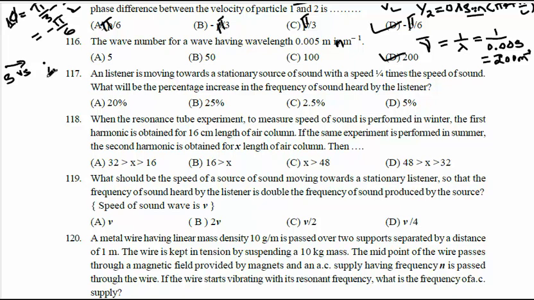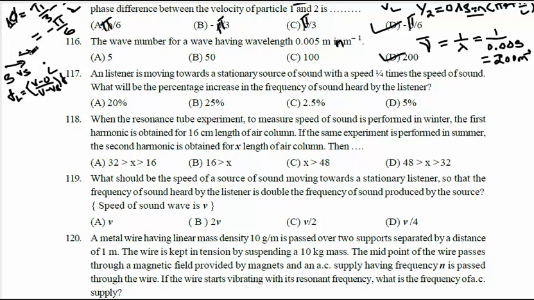Now you are asked to calculate what is the percentage increase in the frequency of the sound heard by the listener. Okay, the listener is stationary and VL is 0. So FL, the frequency heard by the listener, is written as V minus 0, VL is 0, thereby V minus Vs into the real frequency.